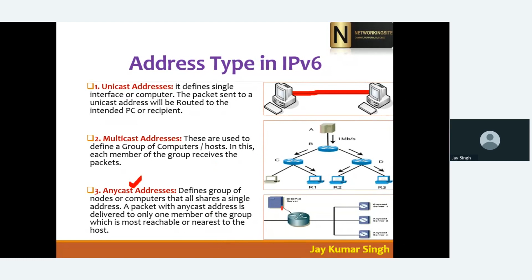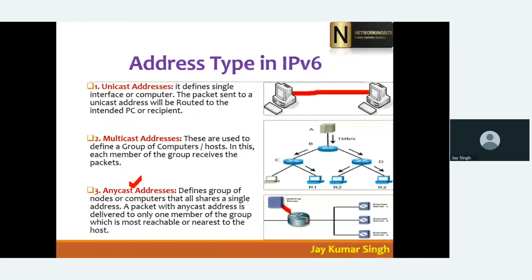Now an Anycast address is used for addressing the nearest server of your organization. Suppose we are working with Google. When you are trying to connect to a Google server from your country, do you think your request is going directly to the US server? No. Whenever you access a Google server from your country, it will go to some specific router and it will use Anycast.